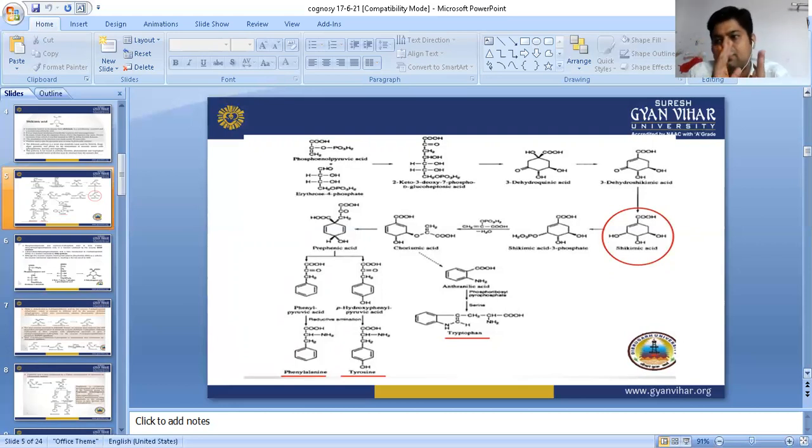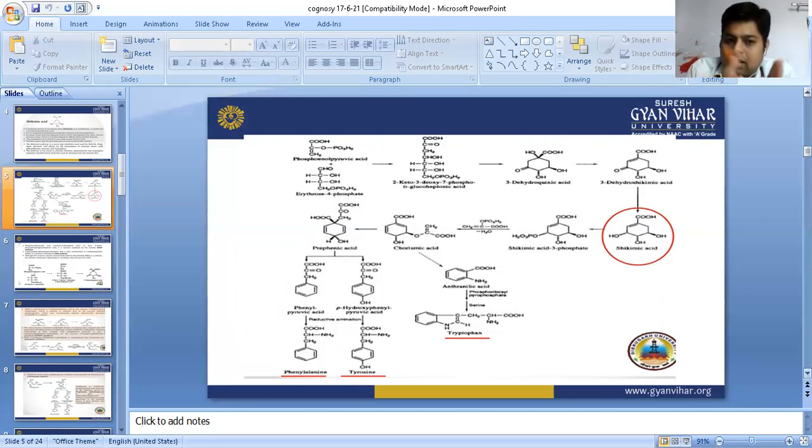This pathway starts from shikimic acid, which is converted into chorismic acid and prephenic acid. In chorismic acid, we can see the structure. Instead of an OH group, it has a C double bond CH2 group and a C double bond OH group. Chorismic acid is converted into anthranilic acid, which undergoes some changes, attaches another structure, forms an indole moiety, and is converted into tryptophan.